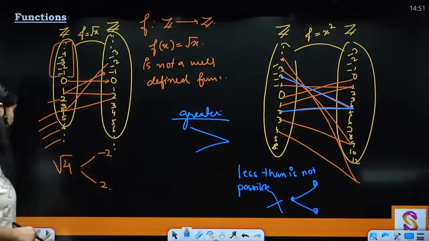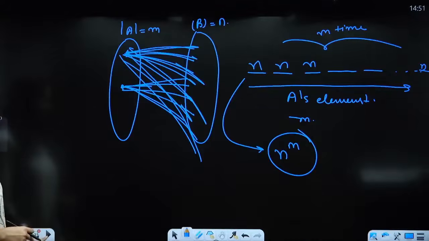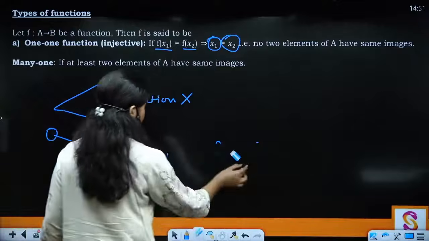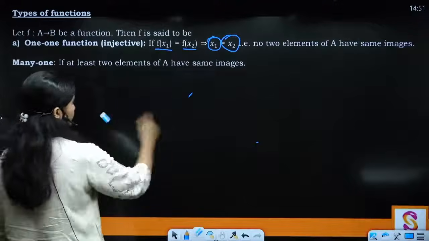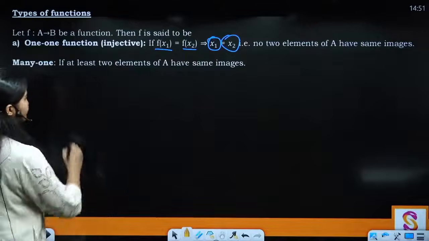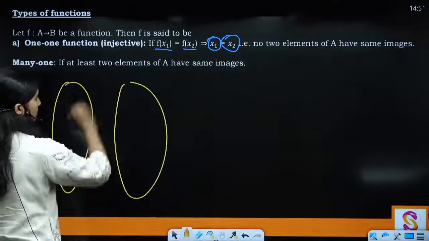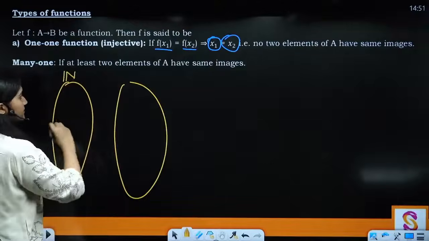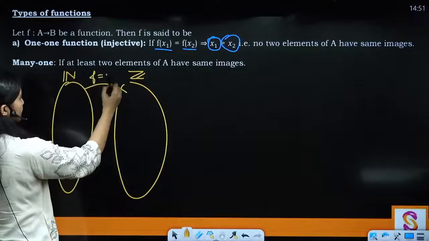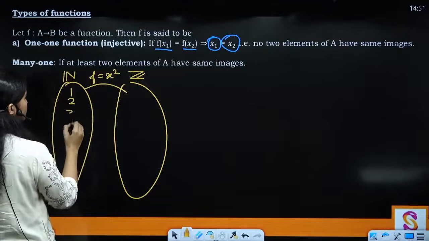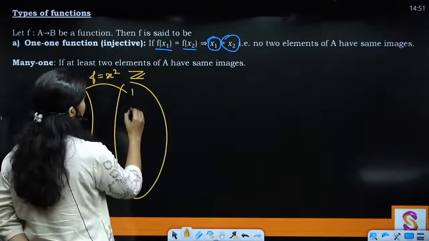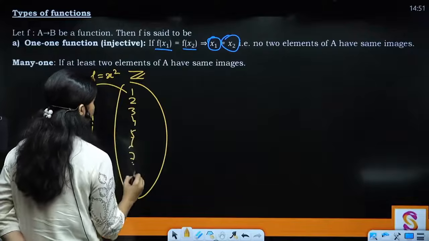Example ले लेते हैं एक, let's say we have the set of natural numbers and here we have the set of integers. Clear? And the function is, let's say, x square only. So 1 2 3 4 5 6 and so on, and then you have 1 2 3 4 5 6 7 8 and so on.